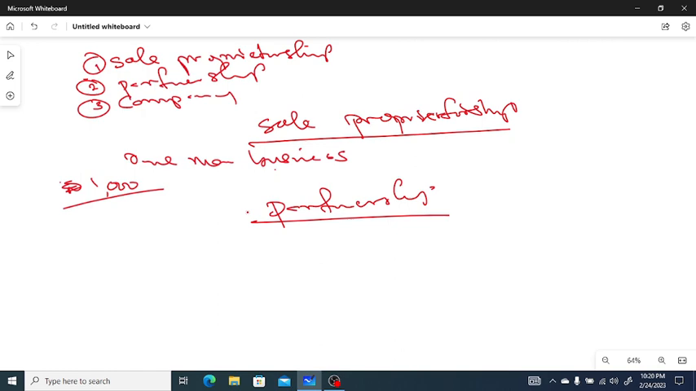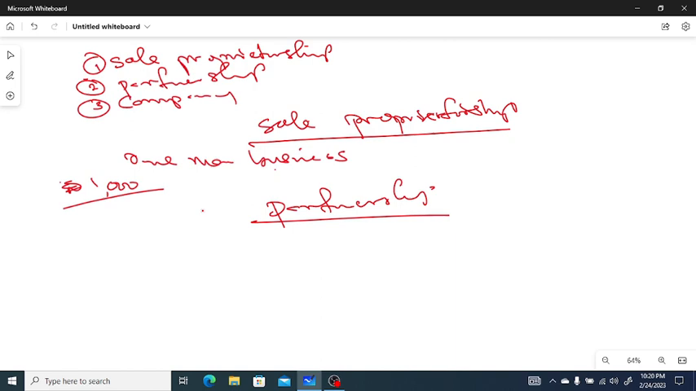And let's look at some features of this business. There must be an association of two or more persons to carry on a business. That is, two or more people will come together to form this type of business. The owners of the business are personally liable as individuals for the unpaid debt and other obligations of the business.